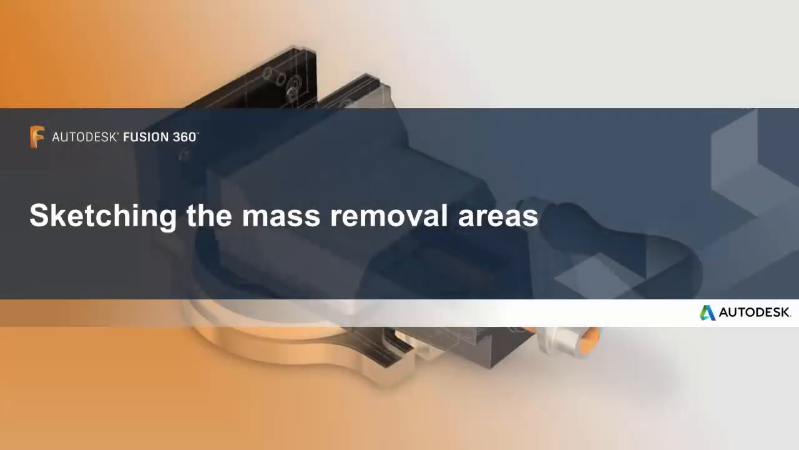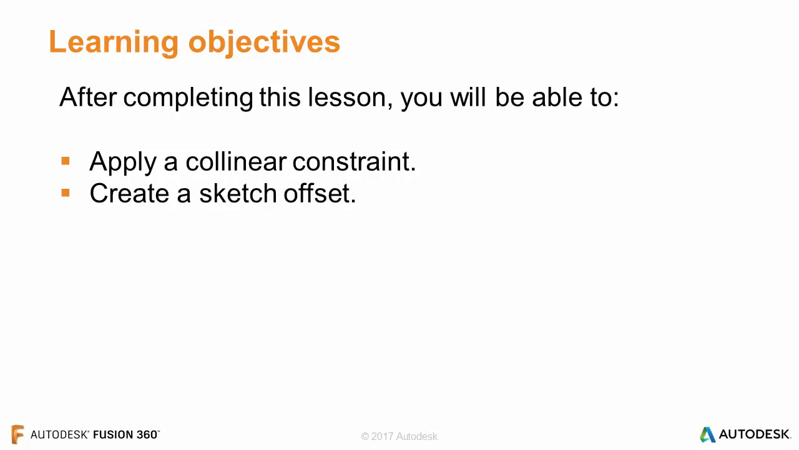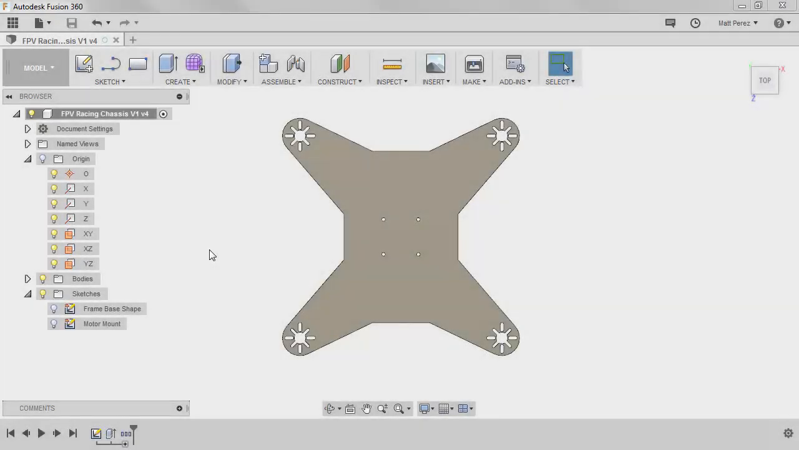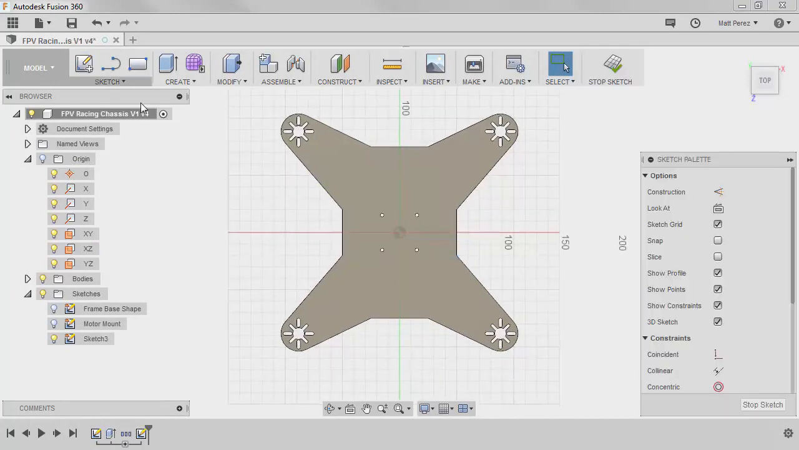In this lesson, we'll be sketching the mass removal areas. After completing this lesson, you'll be able to apply a collinear constraint and create a sketch offset. Let's carry on with a file from our previous example, and let's start a new sketch on the XZ plane.